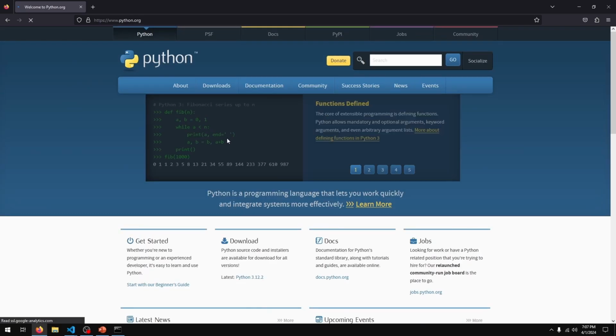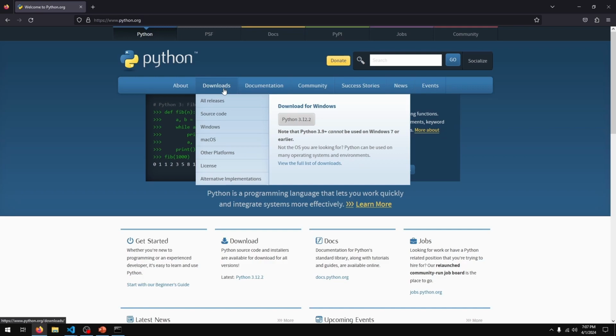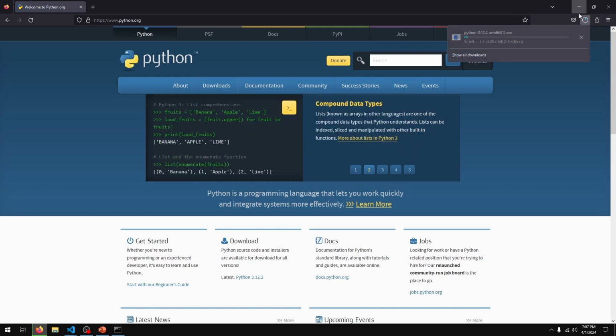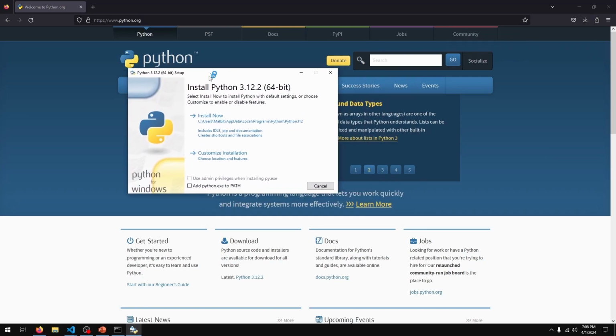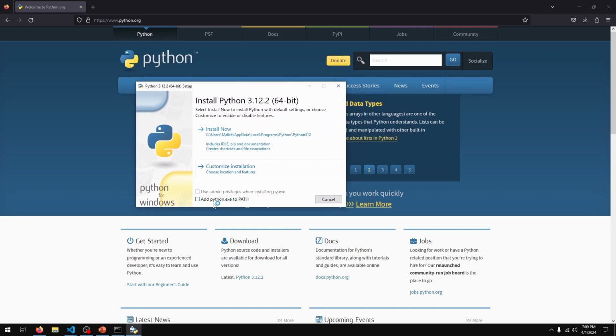I'll click that. I'll go over to downloads. Since I'm on Windows, I'll come down to Windows and I'll click this button to download Python. When you click this button, it should start the download for you. Okay, there we go. Run the installer and you should be greeted with this screen.